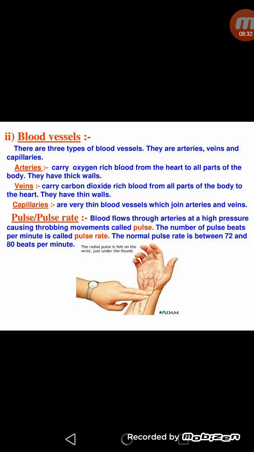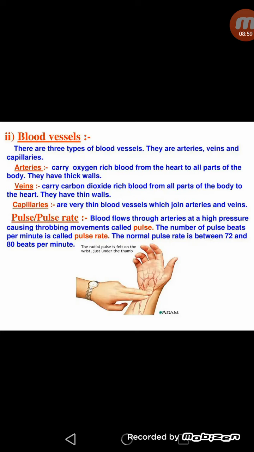Now you should also know what the functions of blood are. I am telling you in short. Blood is the vehicle for metabolic communication between different organs of the body, which helps in transport of nutrients from one part to another part. Blood also carries oxygen from the lungs to the tissues, and from the tissues it brings back carbon dioxide to the lungs so that it can be released out.